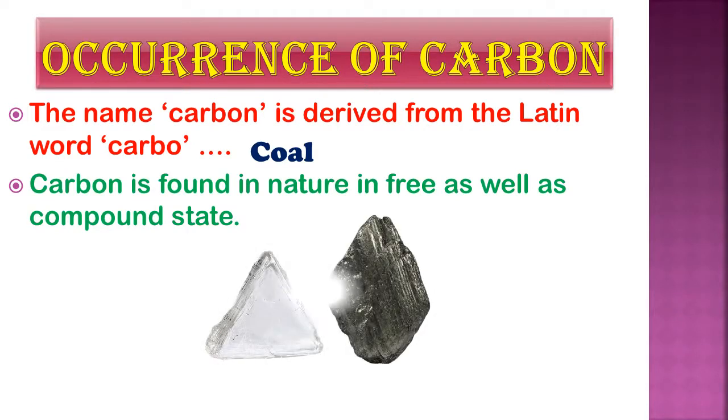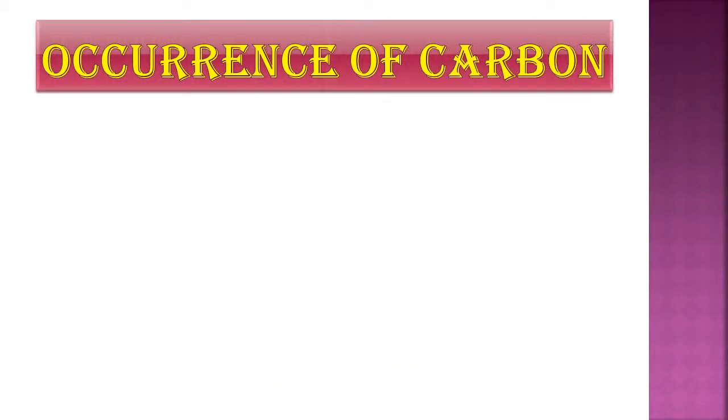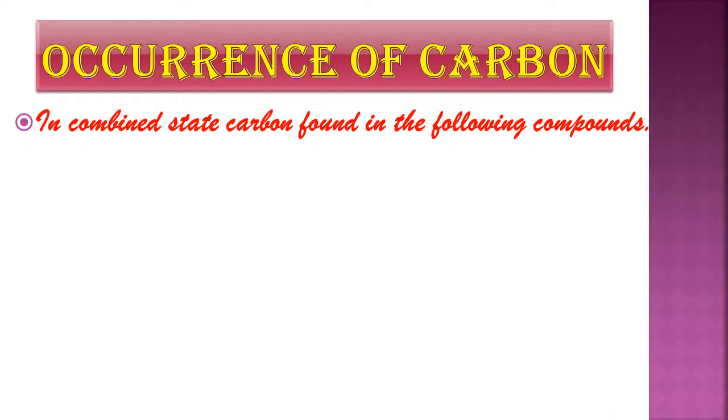Carbon in the free state is found as diamond and graphite. So these two are the free state of carbon. What are they? Diamond and graphite. Graphite is used in pencil also. So these are the free state. And in the combined state or the compound state, carbon is found in the following compounds.